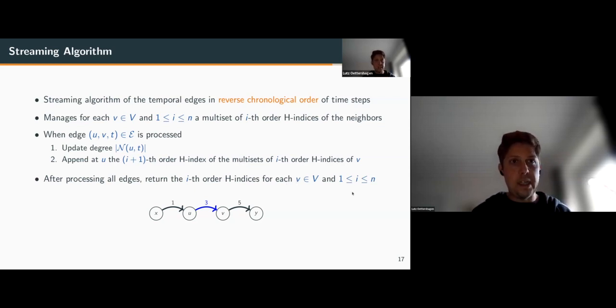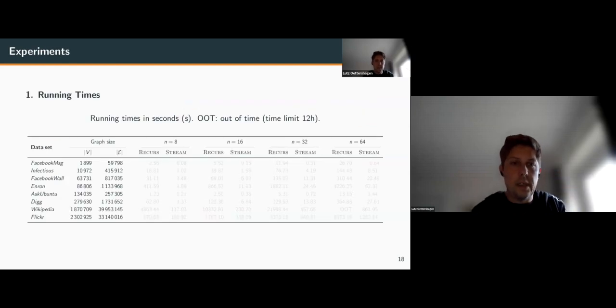So we ran some experiments on various data sets. We use data sets from different domains: communication networks, social networks, and human contact networks. The size varies from 2,000 nodes to around 2 million nodes, and 60,000 edges to around 40 million edges.